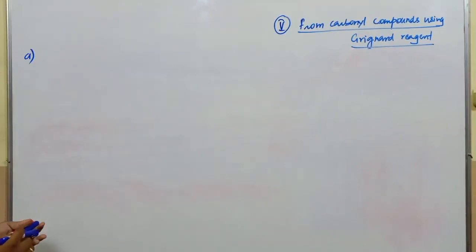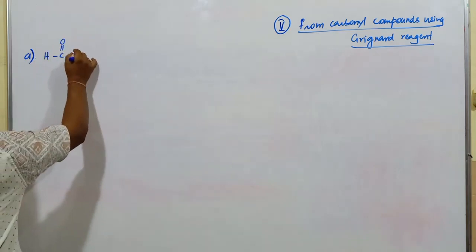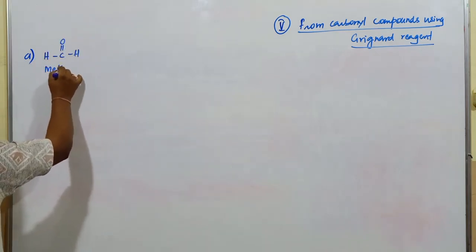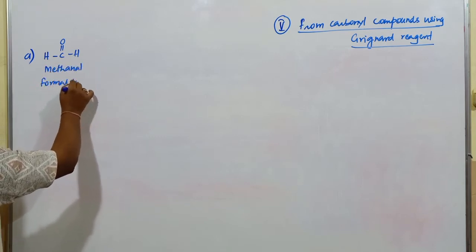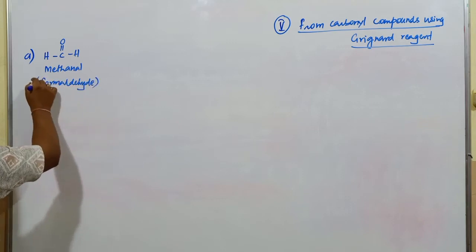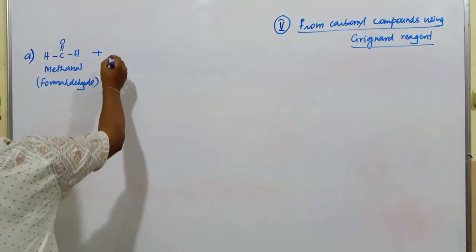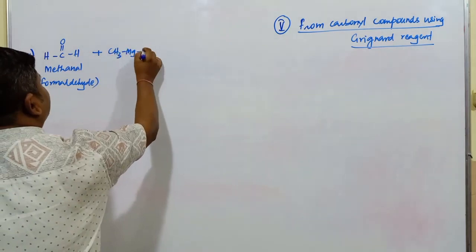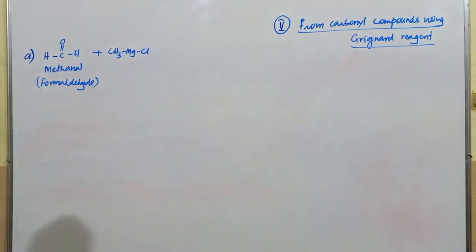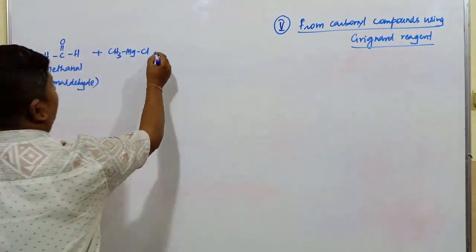So first compound I will consider here, first one, A. How do you convert these carbonyl compounds into respective alcoholic products? One carbonyl, HC double bond O, H. What is this one? Methanal is the IUPAC name. Common name of this compound is formaldehyde. This is treated with a Grignard reagent. Grignard reagent means you can go with any compound containing alkyl group and magnesium as well as halogen. CH3MgCl. What's the name of this compound? Methyl magnesium chloride.